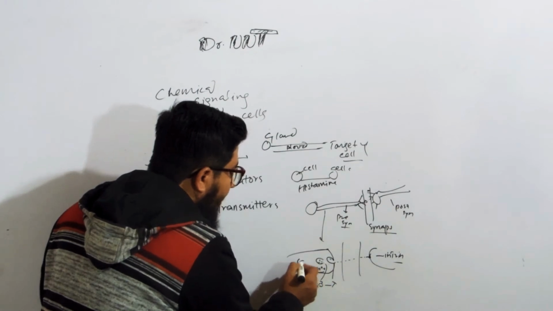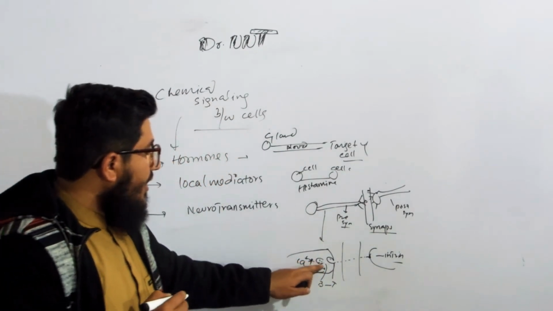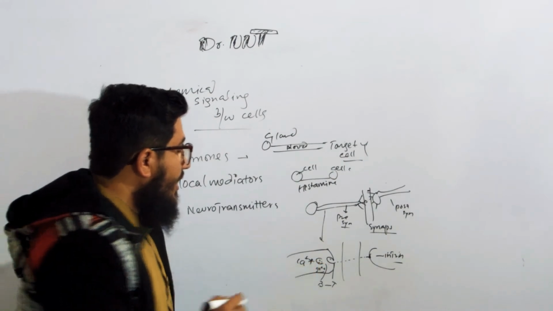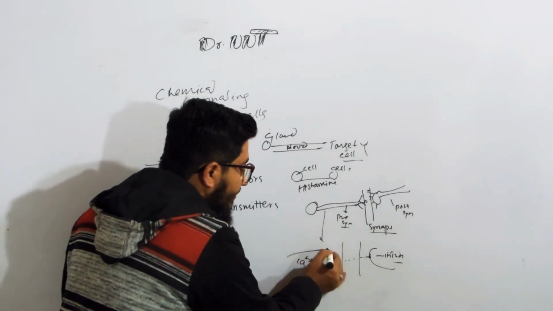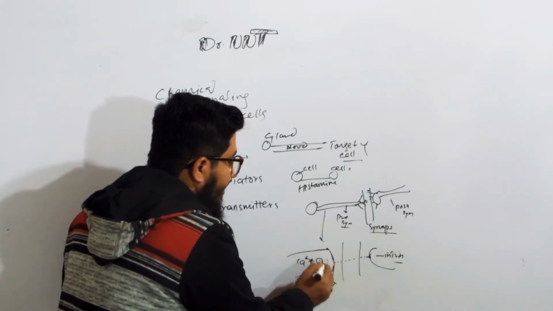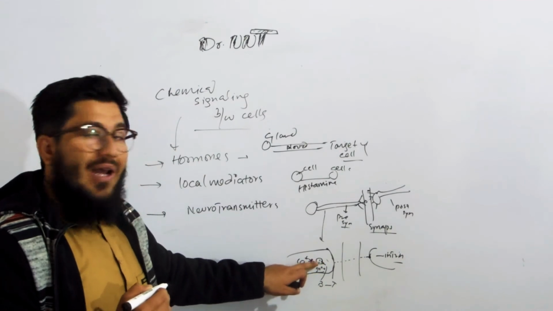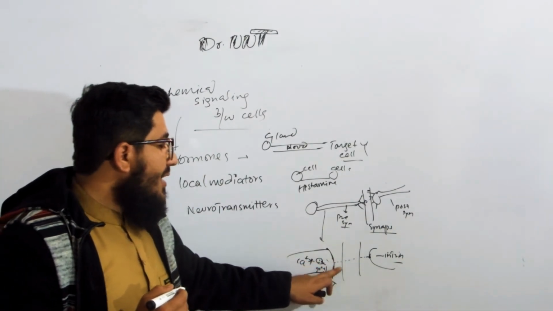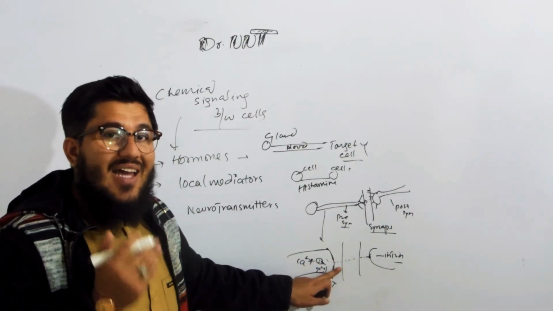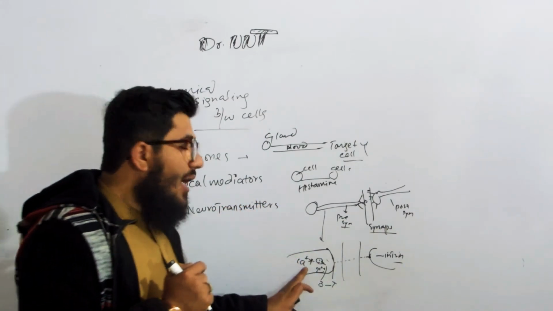When the calcium ions increase, it will help in the fusion of this vesicle with the membrane of the presynaptic neuron by means of two proteins. The protein present at the vesicle is known as synaptobrevin, and the protein present at the membrane is known as syntaxin.